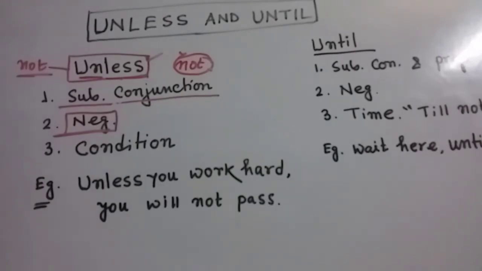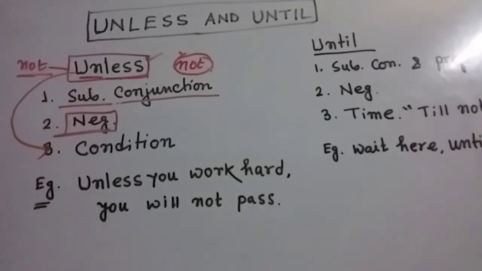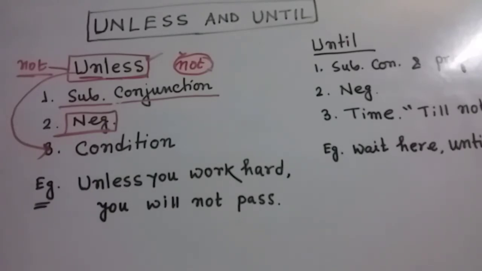Now, my dear friends, this term always refers to a condition. Unless always refers to a condition. As this is used for making a condition, obviously it will be called a conditional sentence. That means in one clause where we are using the term unless, there must be a condition, and if this condition is fulfilled, the second clause will be a true one. And my dear friends, it is used in the negative sense, so we should not use not with it.